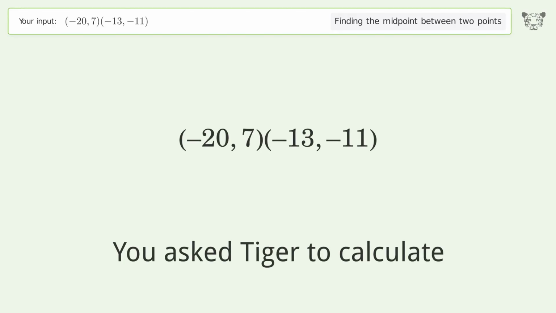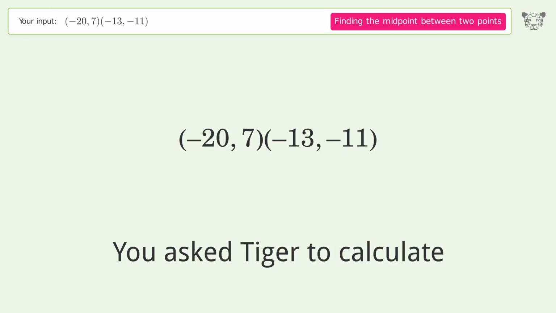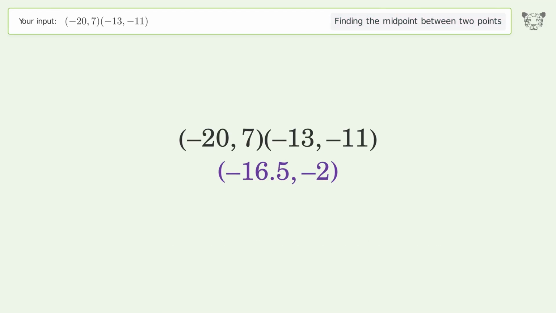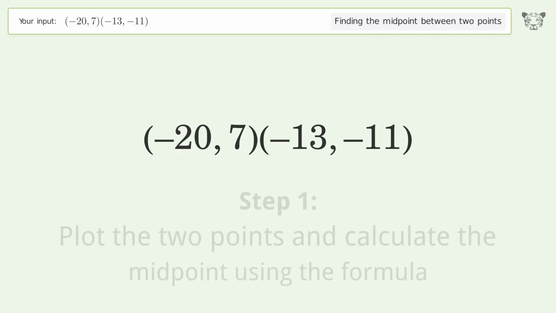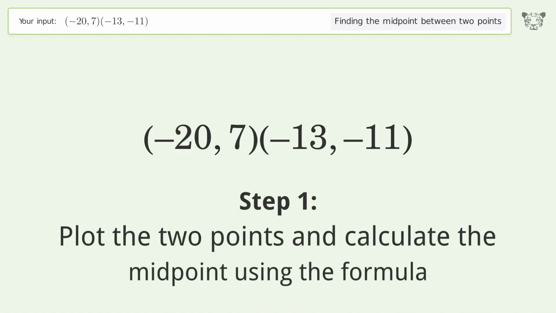You ask Tiger to calculate. This deals with finding the midpoint between 2 points. The midpoint between the 2 points is -16.5, -2. Let's solve it step by step. Plot the 2 points and calculate the midpoint using the formula.